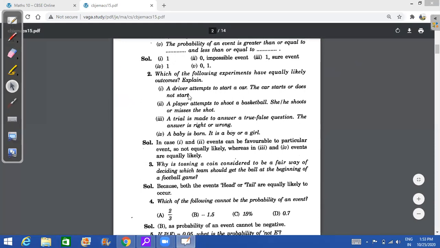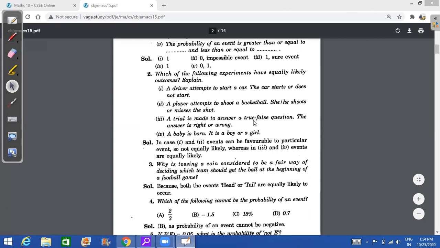So these are the questions here. Driver attempts to start a car, the car starts or does not start. I have explained it is not an equally likely event, because in the majority of cases it will start. A player attempts to shoot a basketball. Again, I explained to you, it is not an equally likely event because it will depend on the person who is shooting the ball. If he is a professional, his chances will be very high. For a common man, it will be less.